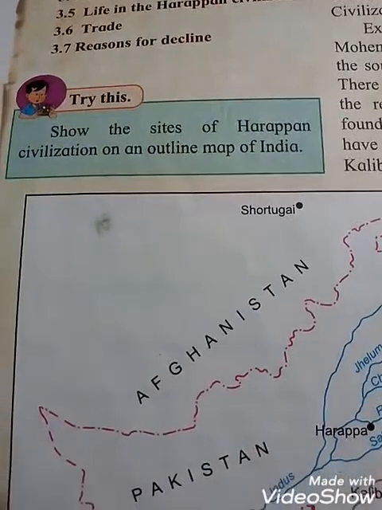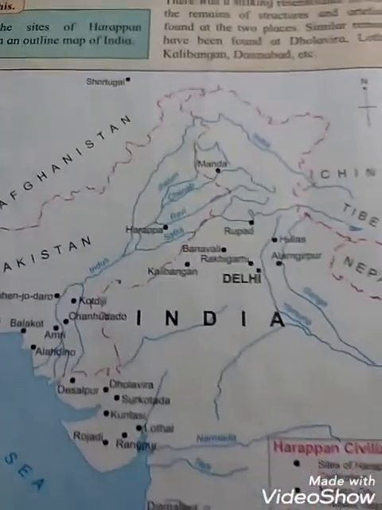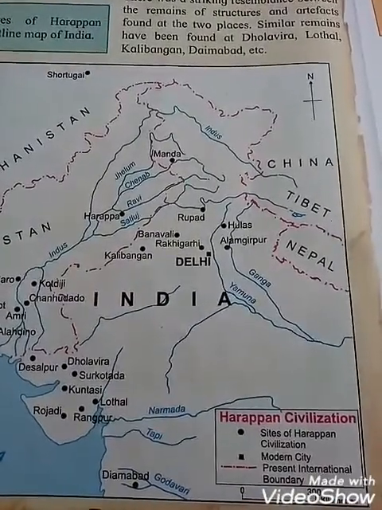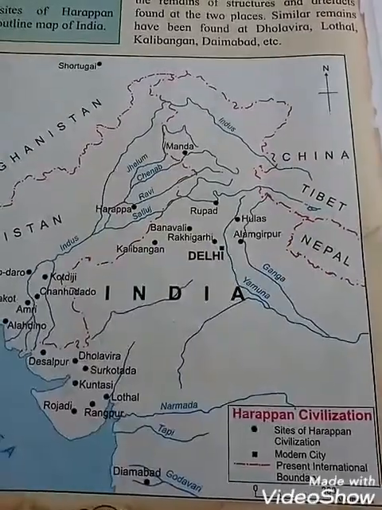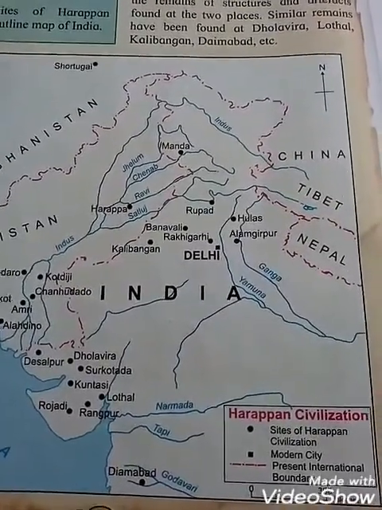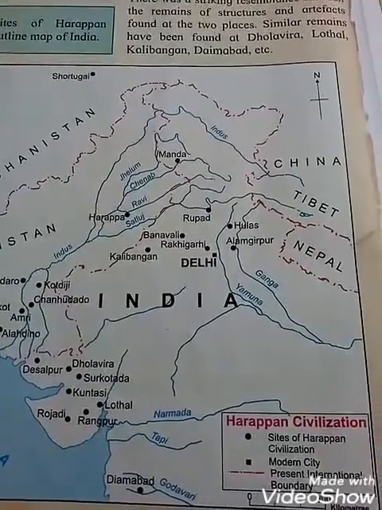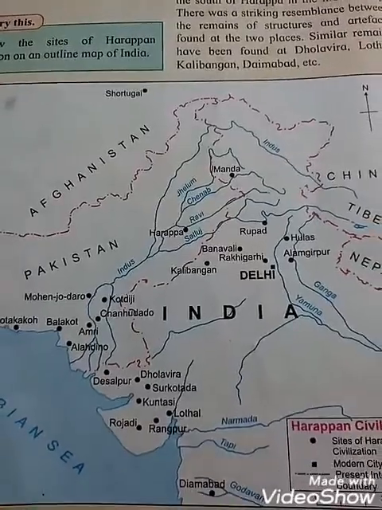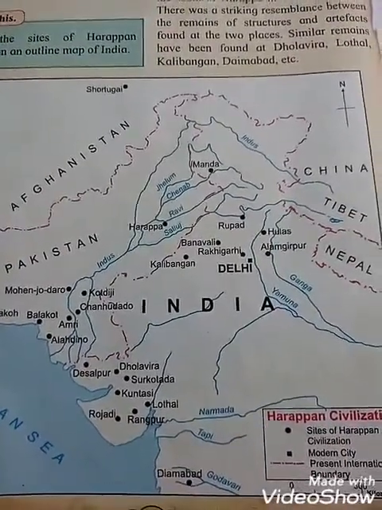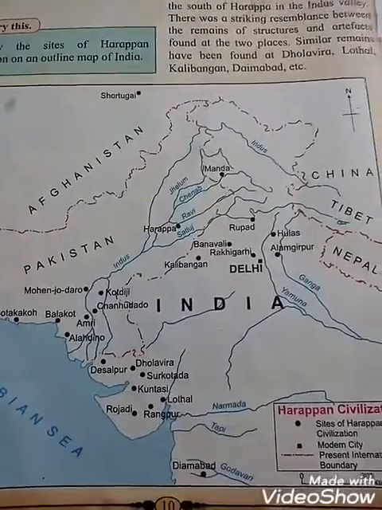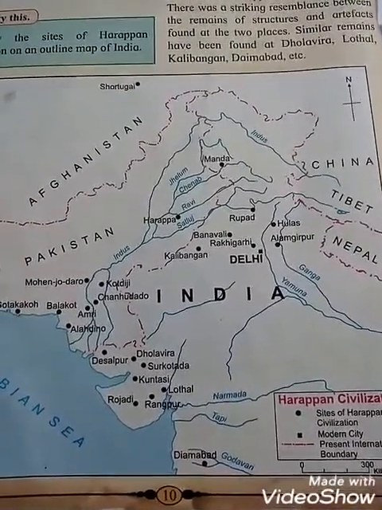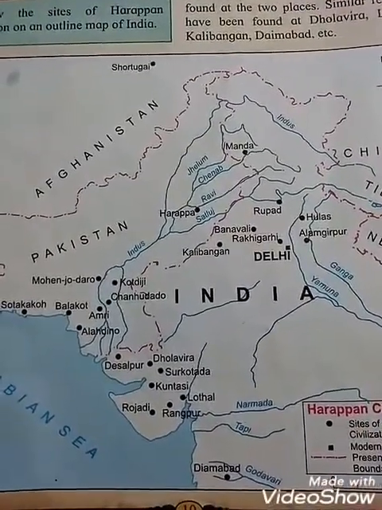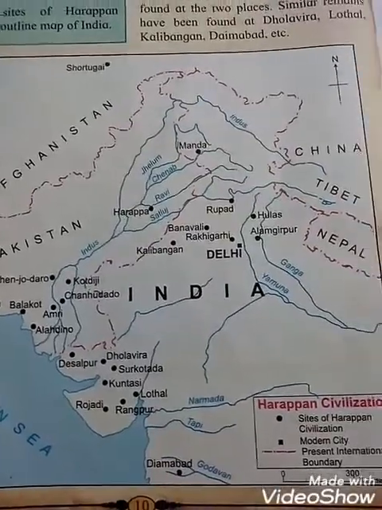So, the sites of Harappan civilization on an outline map of India. See students, this is a map of India. See the index: Harappan civilization, black dotted. The black circle dots are the sites of Harappan civilization, the squares are modern cities, and the red dashed line is the present international boundary. See Delhi, the modern city, and see the black dot sites of Harappan civilization, for example Dholavira, Lothal, Kalibangan and Daimabad. All these places are sites of the Harappan civilization.